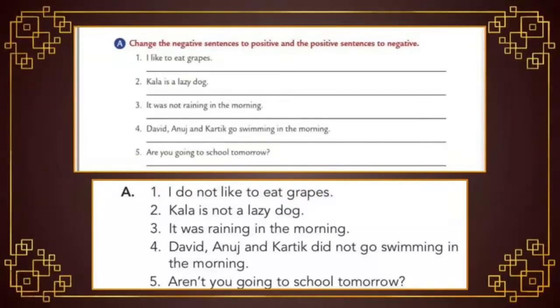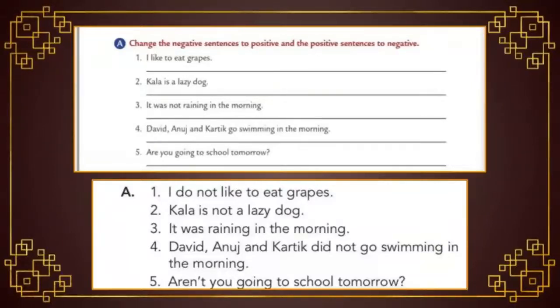It was not raining in the morning. It is a negative sentence because the keyword not is present. Now we have to change this negative into positive by removing the keyword not. It was raining in the morning. Let's move to the fourth one.